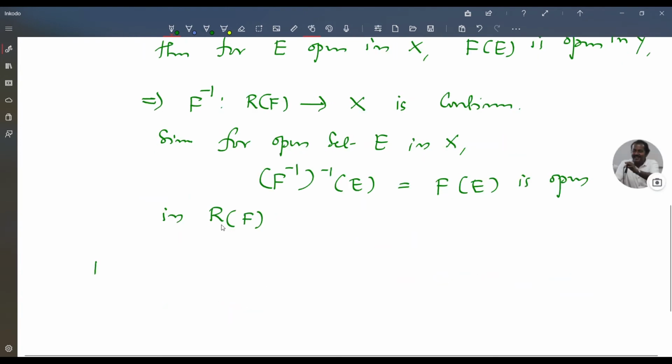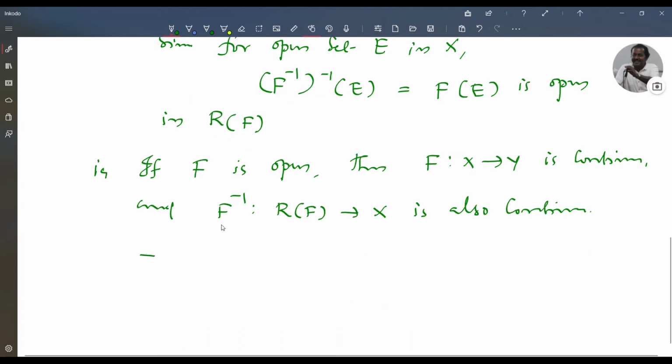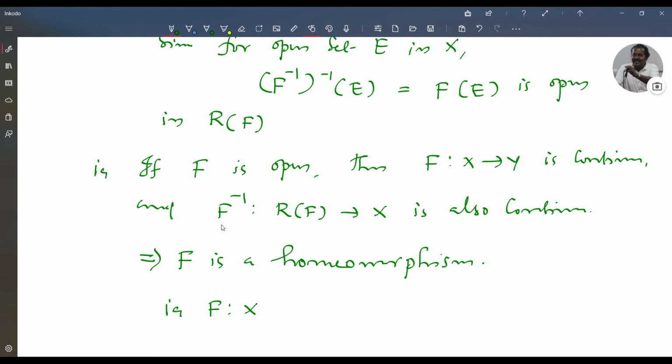That is, if f is open, then f from X to Y is already continuous, and f inverse from range space of f to X is also continuous. So this implies f is a homeomorphism.